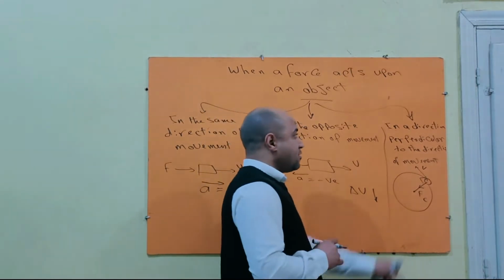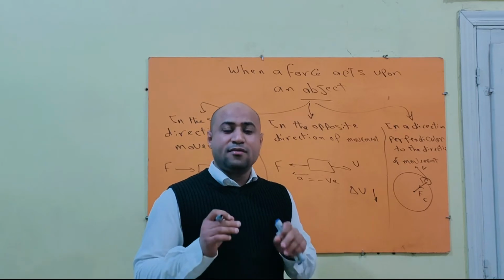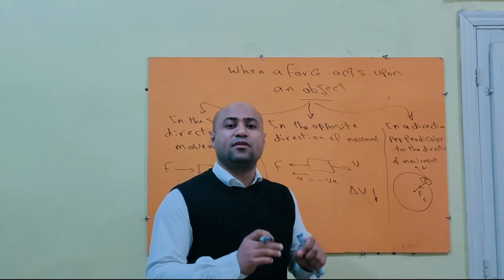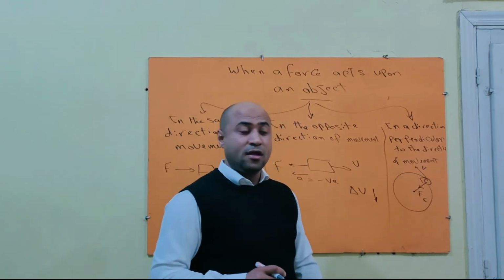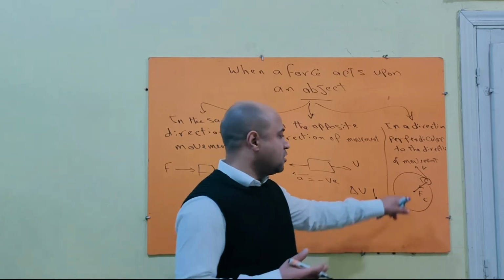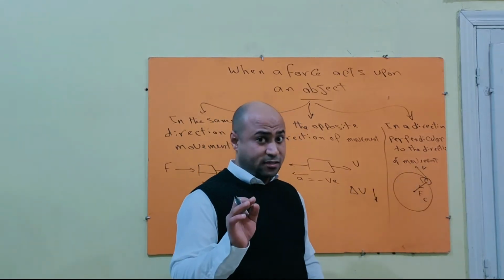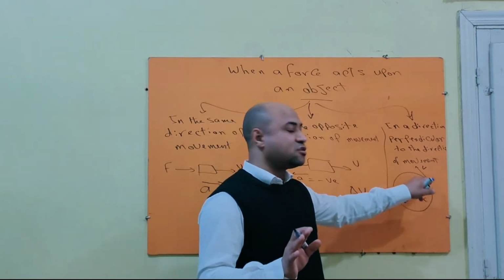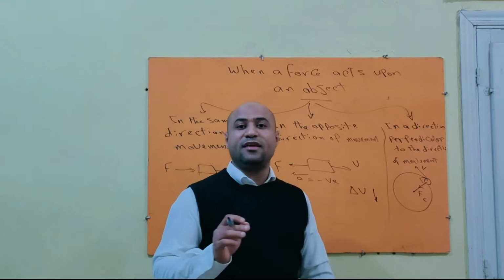Again, the condition of centripetal force: this force should act normally to the direction of movement. When a force acts normally to the direction of movement, this force is called centripetal force. And this force causes what? This force keeps the body moving in a circular path with constant speed in magnitude. Its velocity doesn't change in magnitude, but changes direction. It changes only its direction.